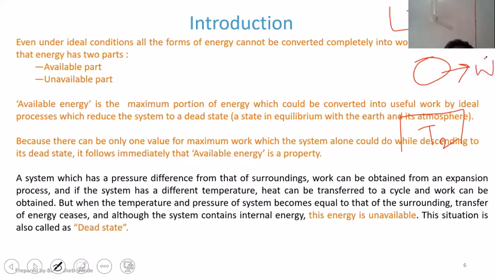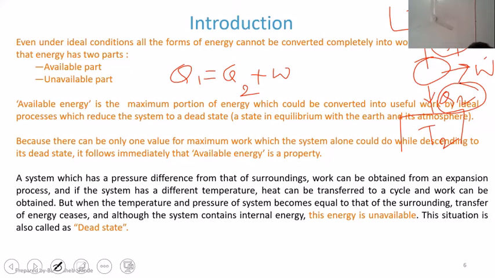It is producing work W. It is accepting heat Q1 from the source and rejecting heat Q2 to a sink, right? So the total input to the system is nothing but this Q1. When you provide this Q1 as an input to the system, it will produce some work, and additionally, it is supposed to reject some heat to a low temperature sink, that is Q2, right?